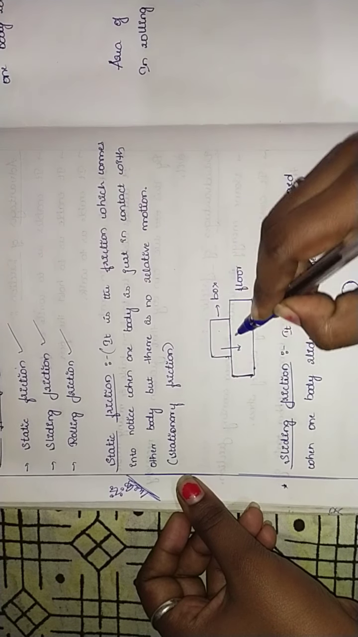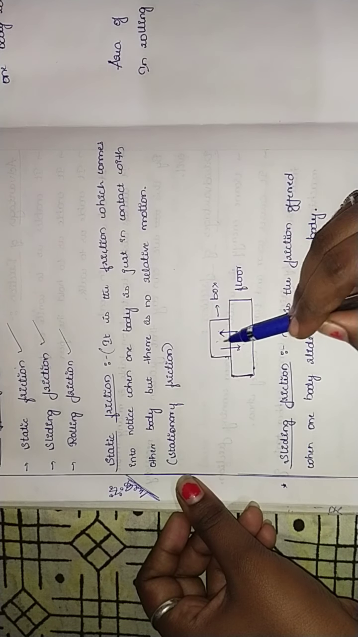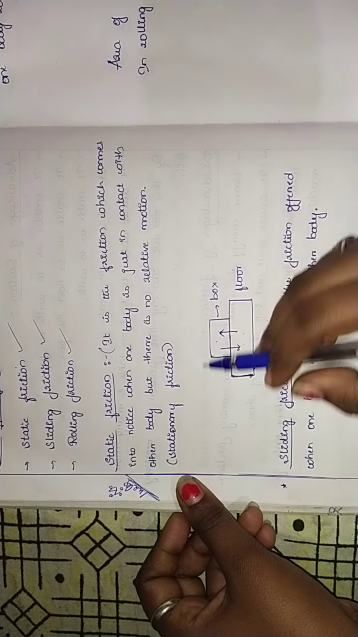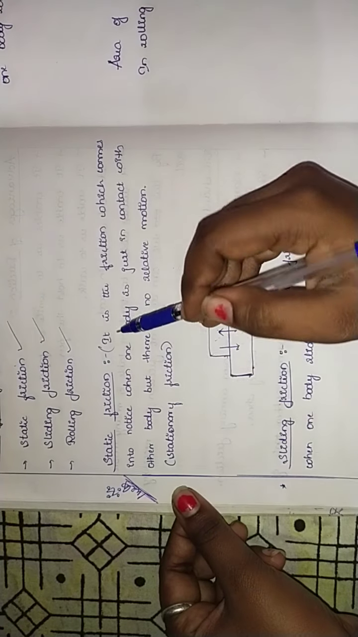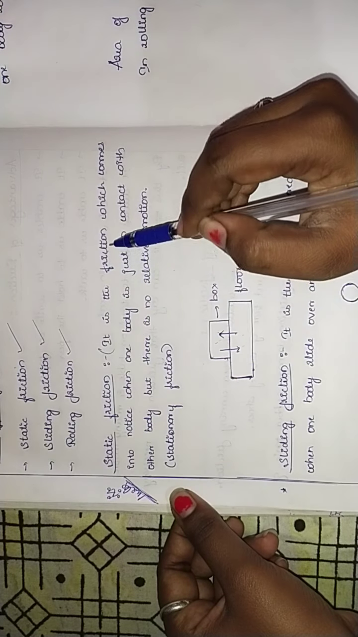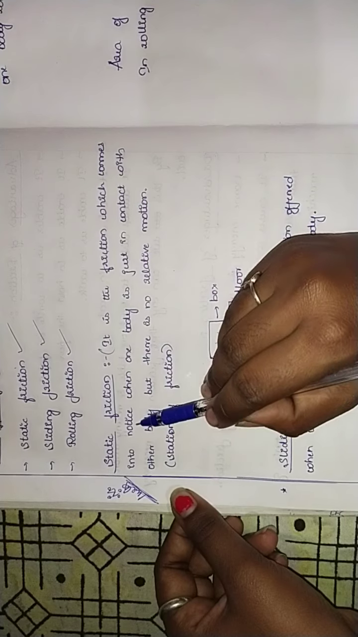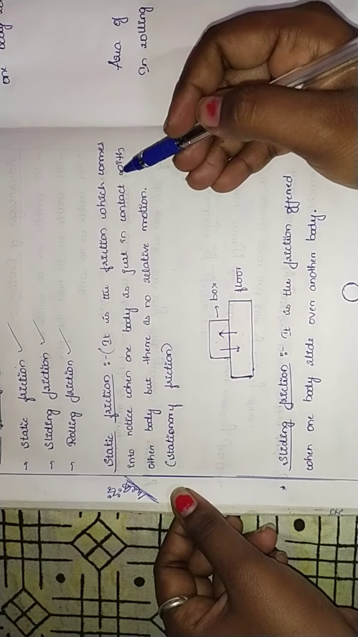These two are in contact. Okay, these two are in contact, but they are not relatively in motion, where this is not moving and this is not moving, but the friction takes place over here. So we can take it as, it is the friction which comes into notice when one body is just in contact with another body.